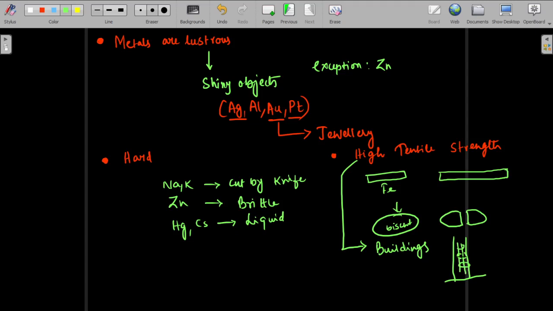So these rods, basically these TMT rods, give the strength to the building. Even if there is a lot of wind, these rods can move a little bit, but they will not break. That is why it is giving high tensile strength to the house you are sitting in at this moment, right? If it had been something very hard but without tensile strength, what would have been the conclusion? It would have broken from here. Okay, if it is hard, it cannot withstand any kind of pressure.